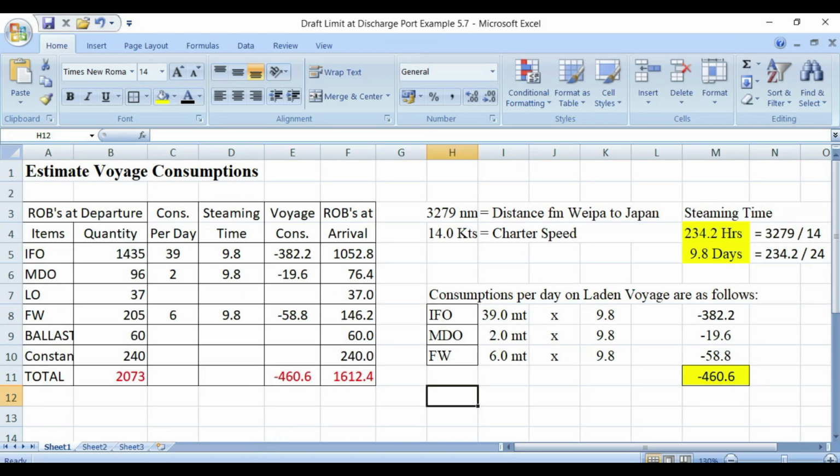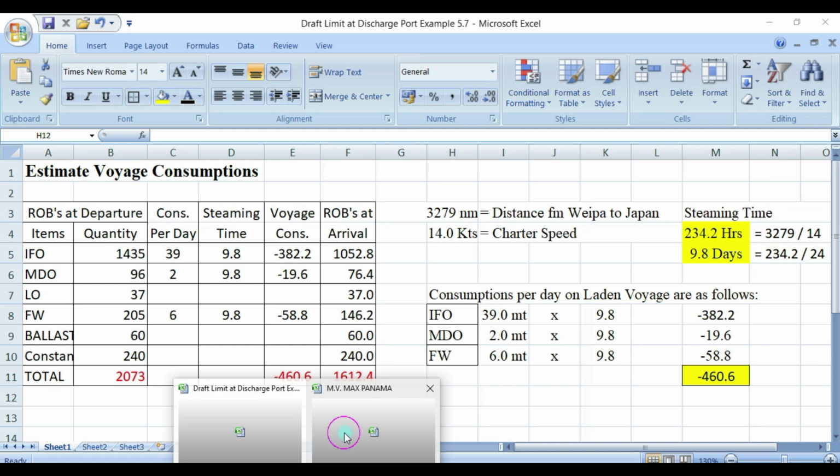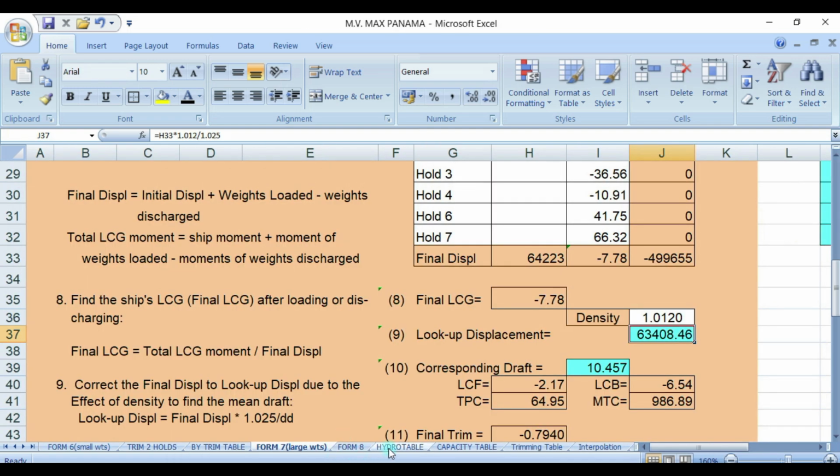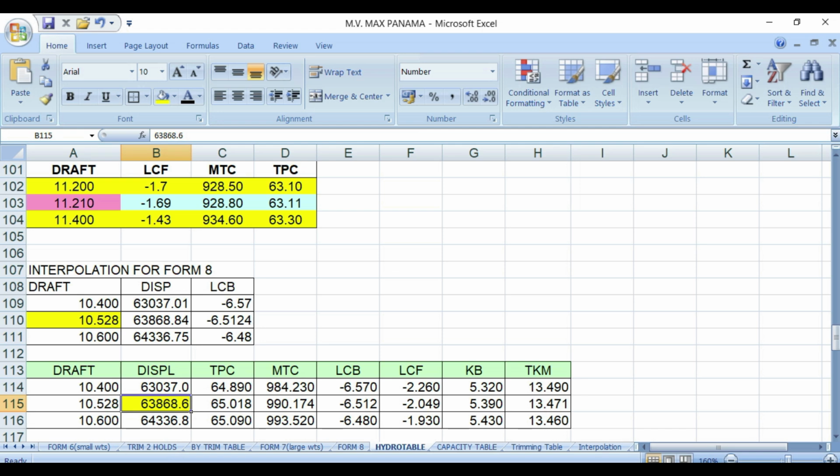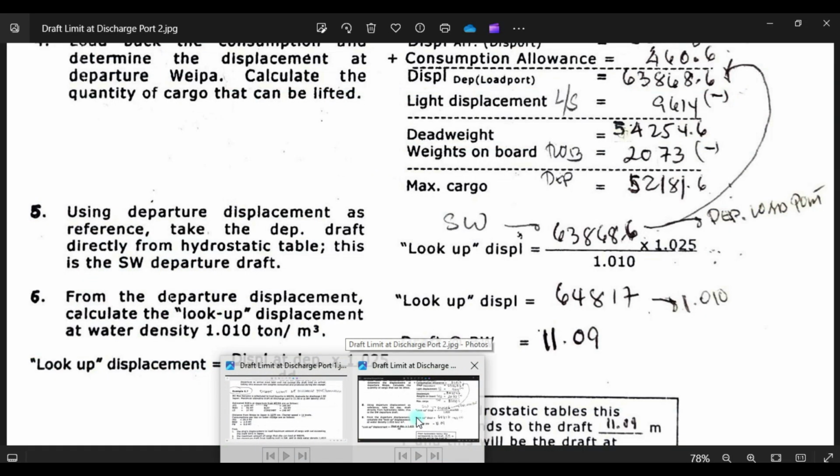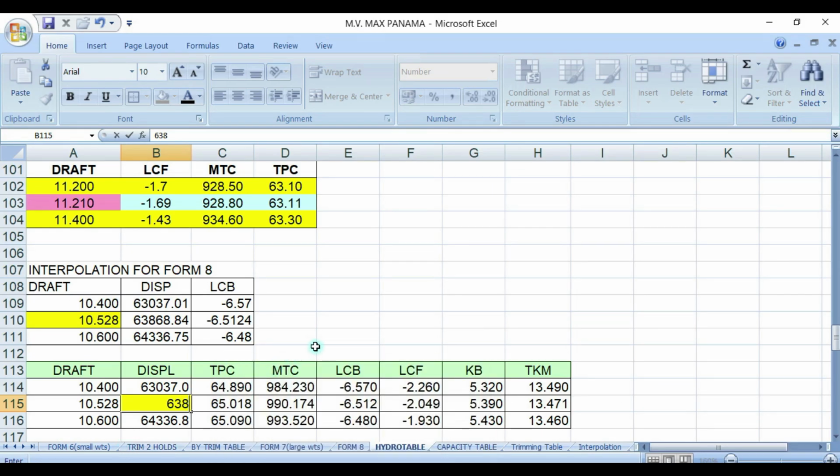63868.6. The draft will be 10.528. That will be for 63868.